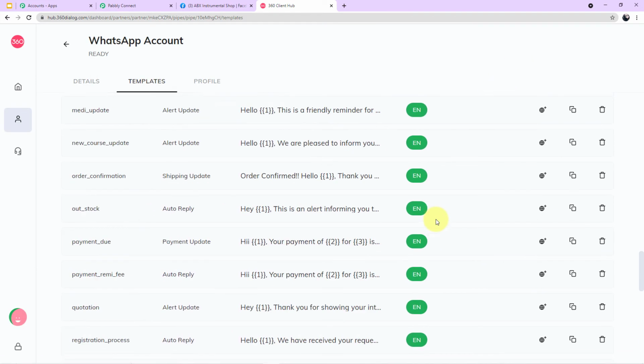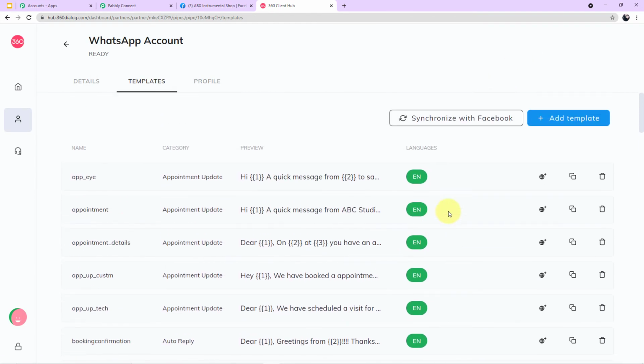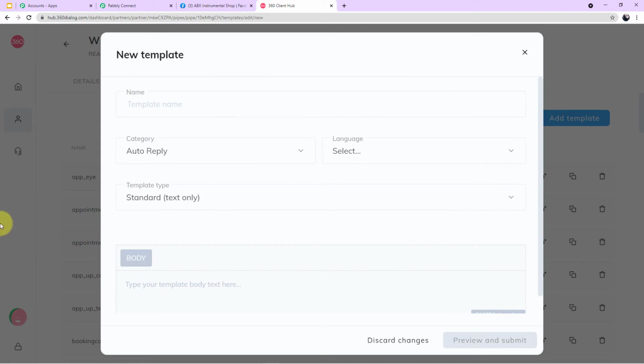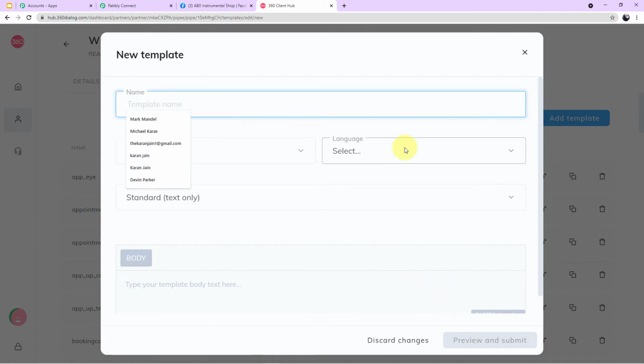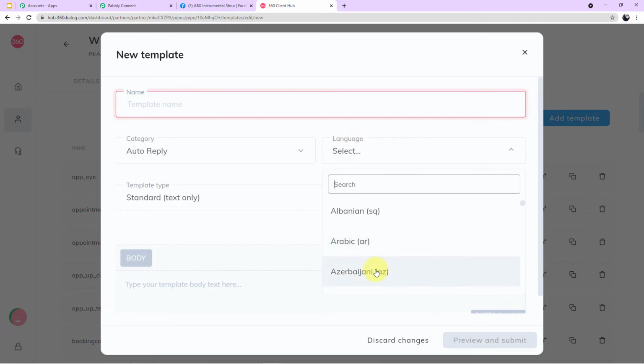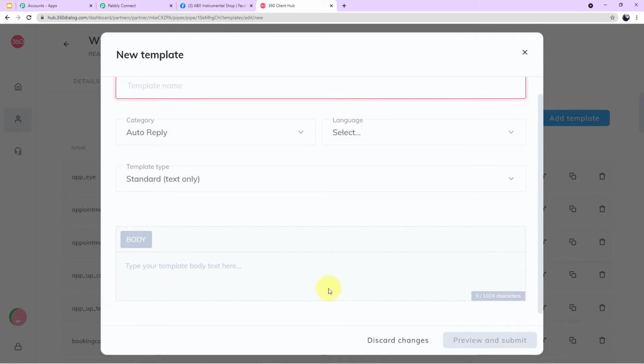Okay. Scroll up at the top, and at the right corner you can see a blue button which says add template. Click here and the format of the template will appear in front of you. Now you can name your template from here. You can select the particular language you want the template in, the body of SMS I mean. And finally, you will type the body of SMS here.